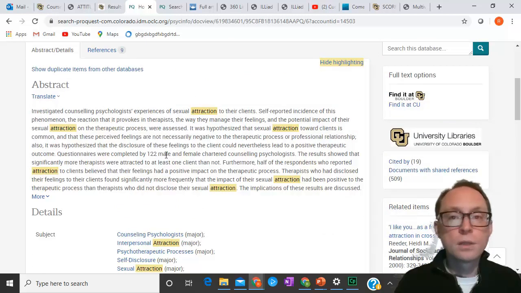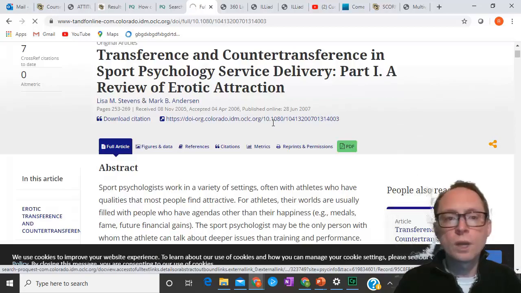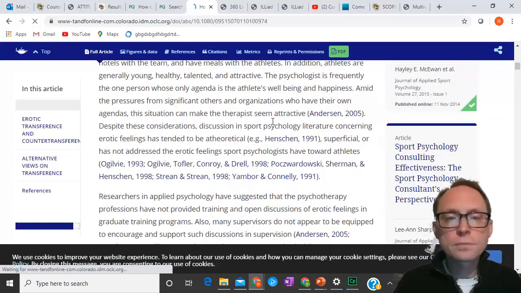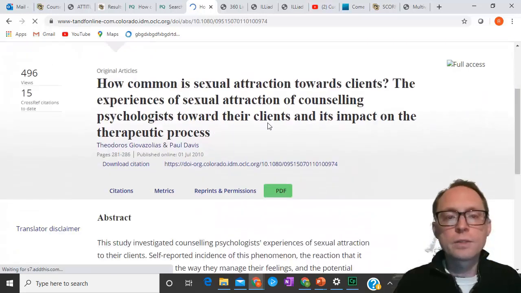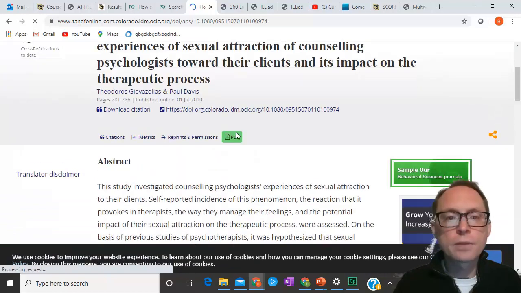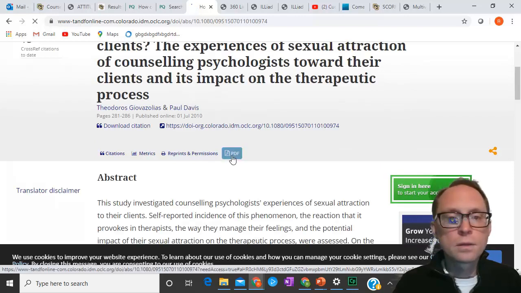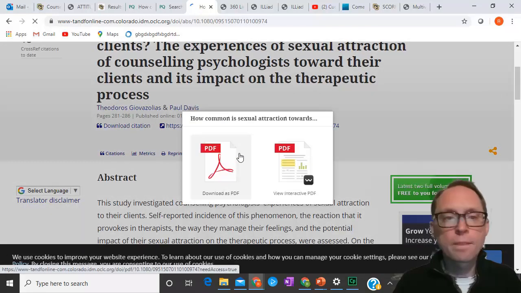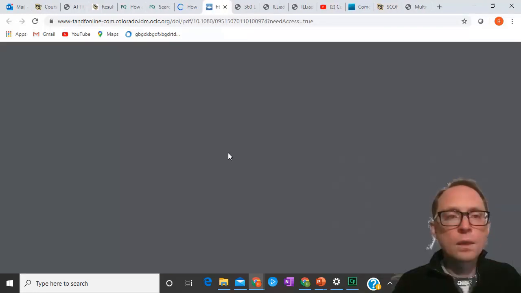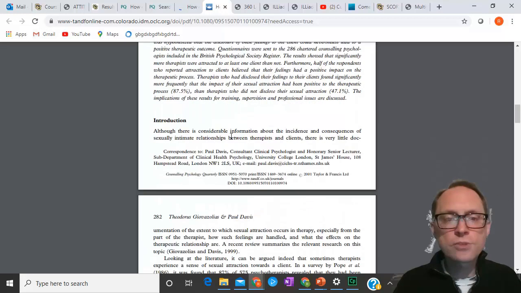Here's another way we can tell whether or not it's an empirical journal article. Let's see if it has the information that we want. Here is the actual article in online form. This is going to give us the abstract. Let's go ahead and grab the PDF out of it. And I'll download it. And it'll show us the PDF. All right, so here's the actual article itself.